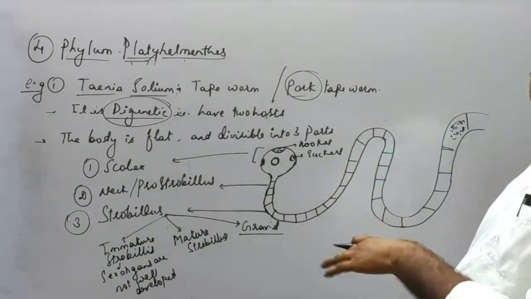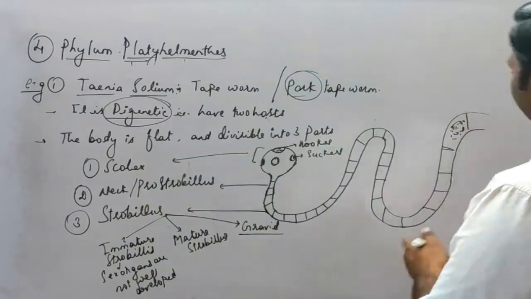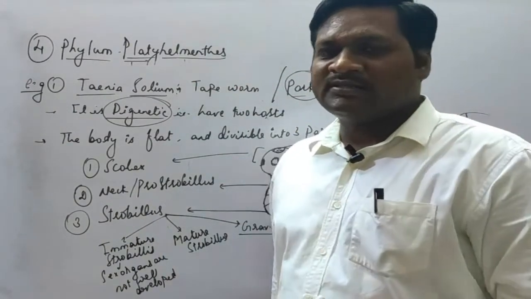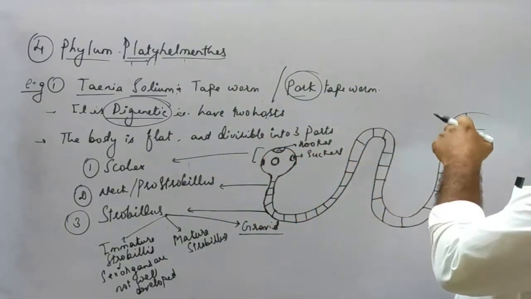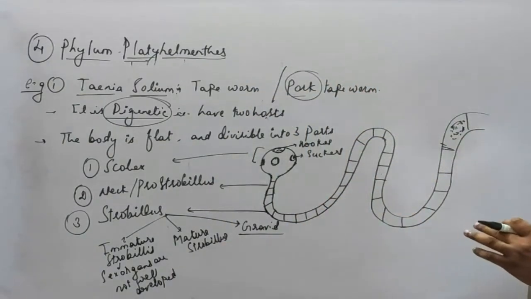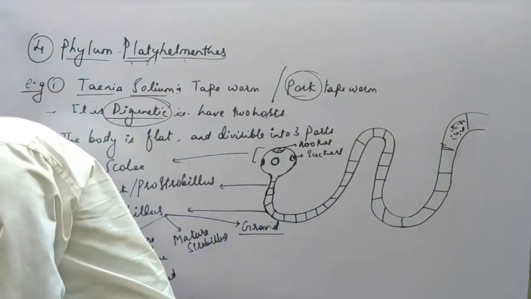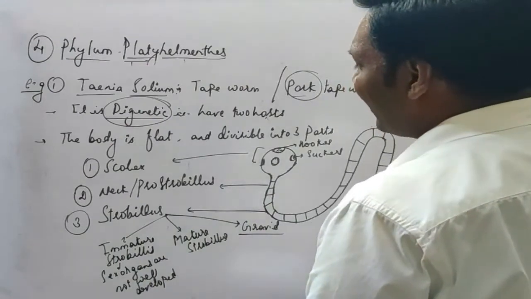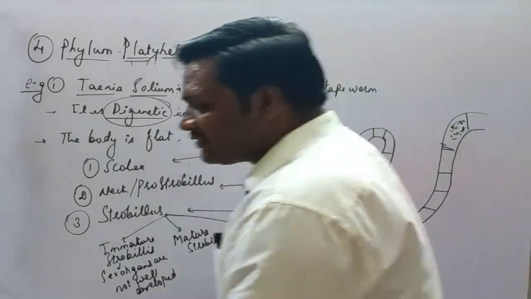And in the uterus what happens? After fertilization, cysts will be developed, and these cysts will be excreted during the process of excretion by humans. So it has two types of host. First is the human, and after that it will enter into the pig's body. So that is about Taenia solium. Next we will discuss some more points, like fertilization. What kind of fertilization is seen in Taenia solium? The fertilization is internal.